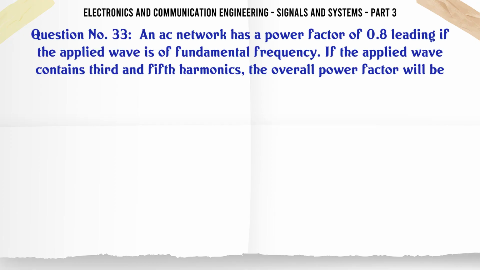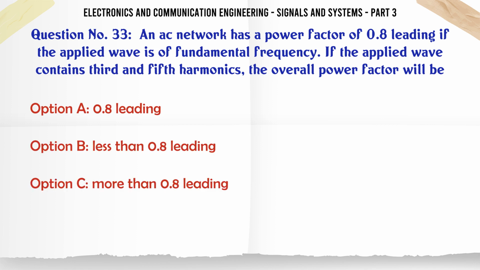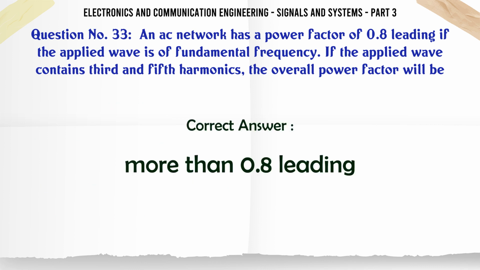An AC network has a power factor of 0.8 leading if the applied wave is of fundamental frequency. If the applied wave contains third and fifth harmonics, the overall power factor will be: A, 0.8 leading; B, less than 0.8 leading; C, more than 0.8 leading; D, 0.8 leading or more. The correct answer is more than 0.8 leading.